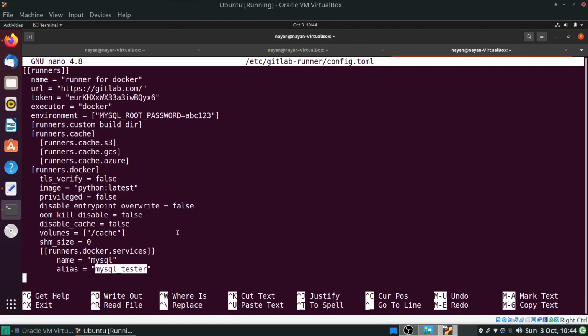Another thing to note over here is whatever you have mentioned in the config.toml configuration file, it will be applicable to all the CI/CD pipelines which are going to use this particular runner. So in my case, for whichever CI/CD pipeline is going to use this Docker executor, this Python image and this MySQL services image will be available to all of them. Okay, so I will save and close it.